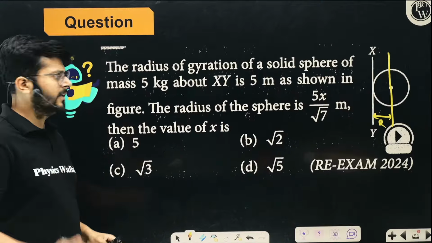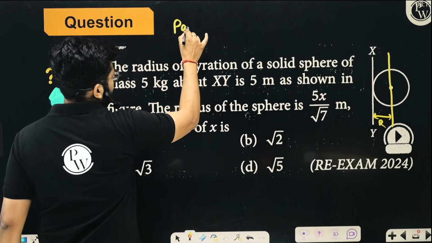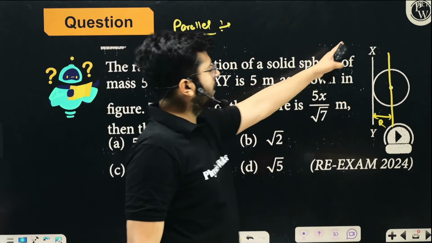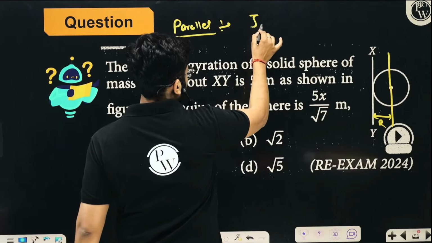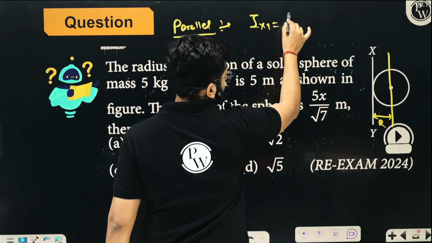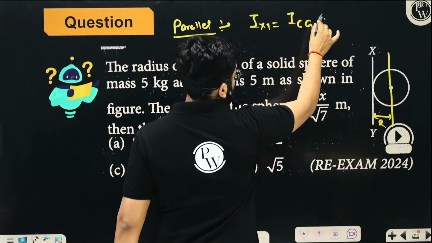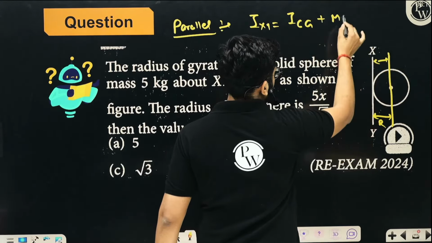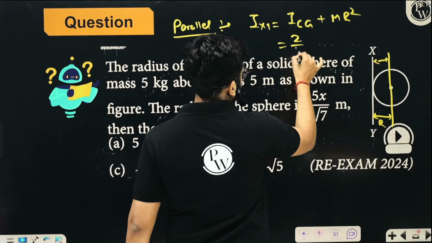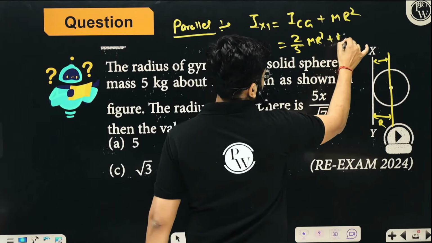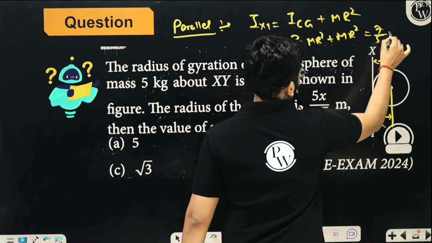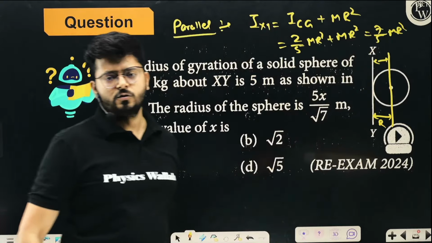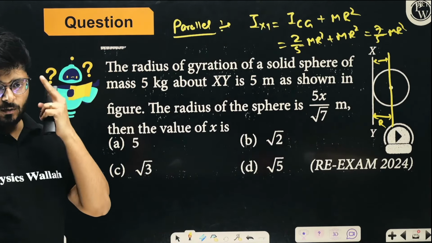By the parallel axis theorem, the moment of inertia about this xy is the moment of inertia of the body about the centroidal axis plus m into the distance between these two axes squared. The distance between them is r, so it is r square. It is 2 by 5 mr square because we have a sphere, so it is going to be 7 by 5 mr square. No problem with that. So about this axis, the moment of inertia is going to be 7 by 5 mr square.